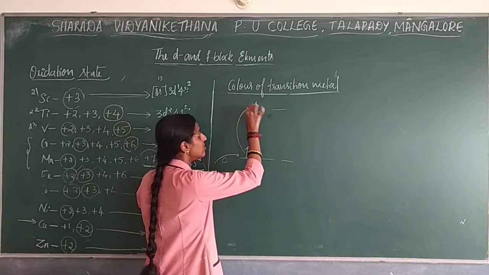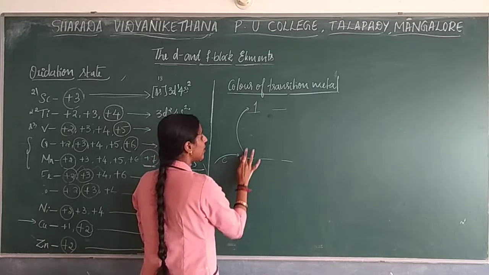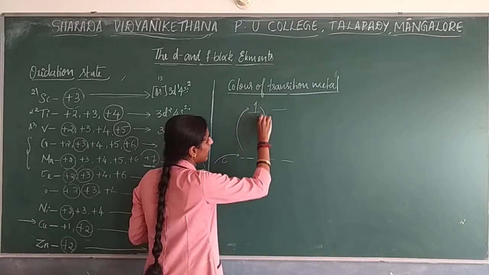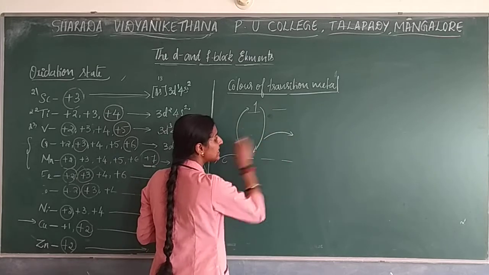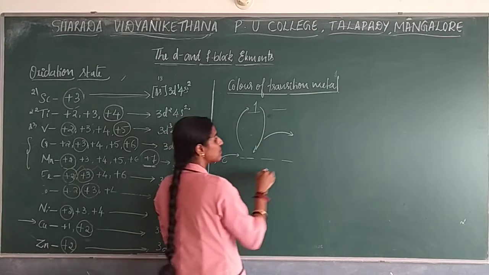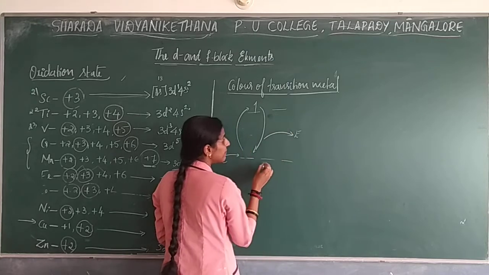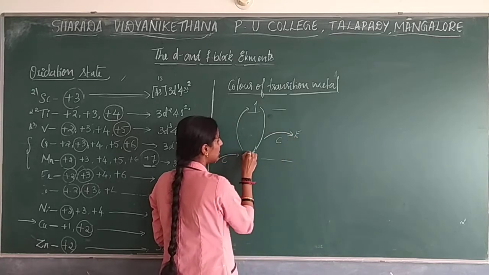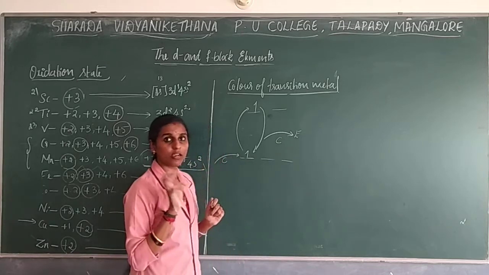It won't stay there for a longer time, it has to come down. While coming down, it releases some amount of the energy that has been absorbed. That emitted energy is also seen as color, so it gives color to the compound.